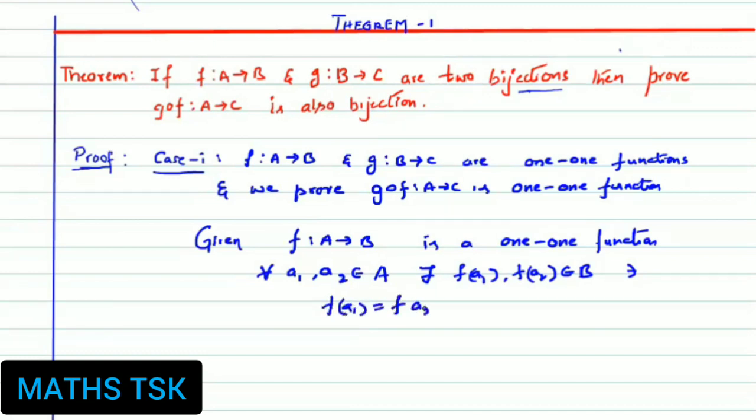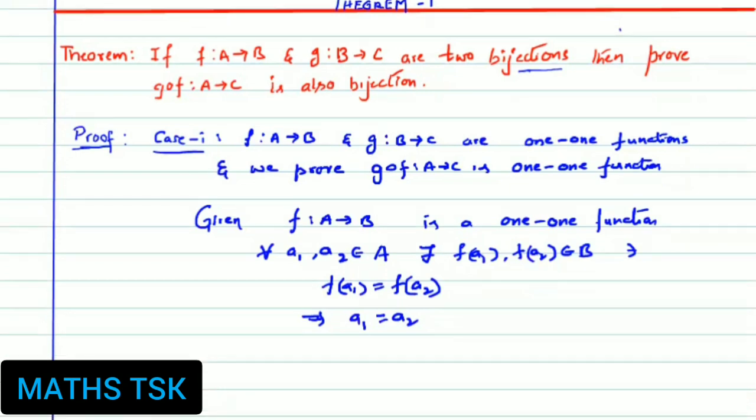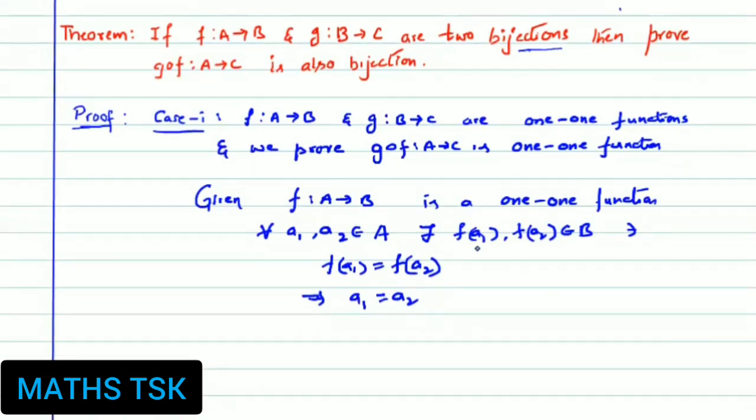According to definition, f(a1) equal to f(a2) implies a1 equal to a2. This is the definition of a 1-1 function for f maps A to B. Very clear. I am writing only the definition, not more than that.